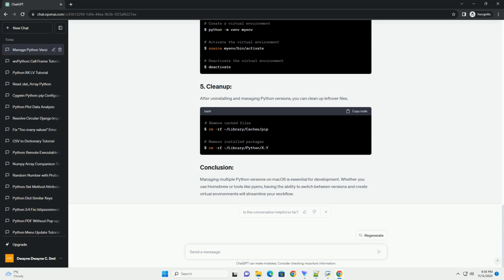Before making any changes, it's a good idea to check which Python versions are currently installed on your system. This will display the default Python versions for Python 2 and Python 3.